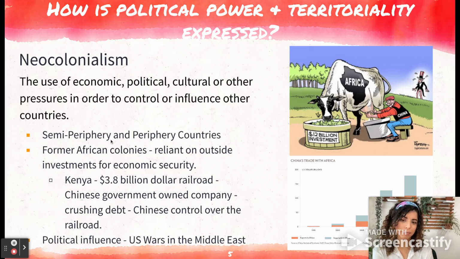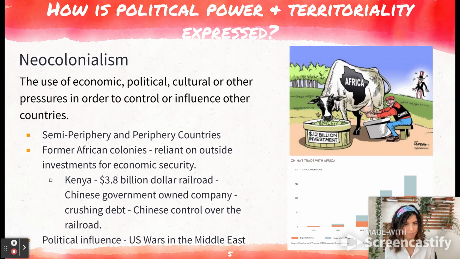So we have ideas of semi-periphery and periphery countries. We will talk a little bit more about that in one of the upcoming chapters. So semi-periphery and periphery countries, these are countries that, then we also have core countries. These are countries where we typically see that control or influence being exerted over. So African countries would be considered in the semi-periphery and periphery, for instance. So former African colonies, they are reliant on outside investments for economic security.